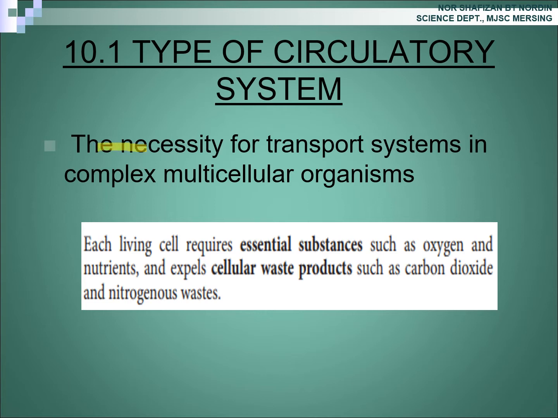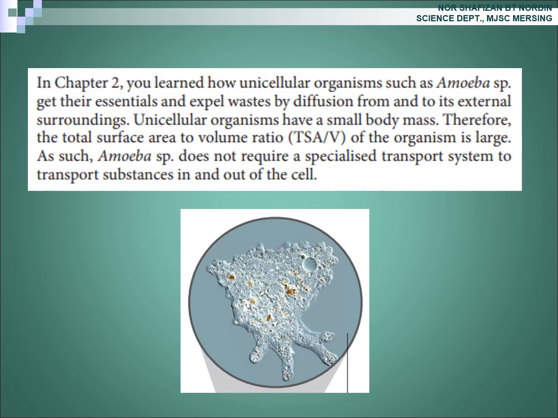Let's look at the necessity for transport system in complex multicellular organism. Okay, class, each living cell requires essential substances such as oxygen and nutrient, and they have to expel cellular waste products such as carbon dioxide and nitrogenous waste. In chapter 2, you learned how unicellular organisms such as amoeba get their essentials and expel waste by diffusion from and to its external surrounding.